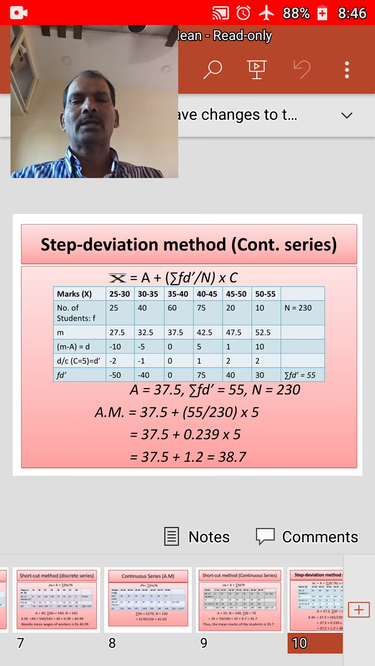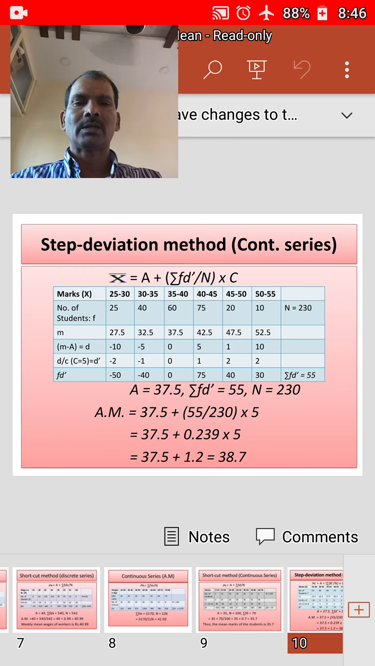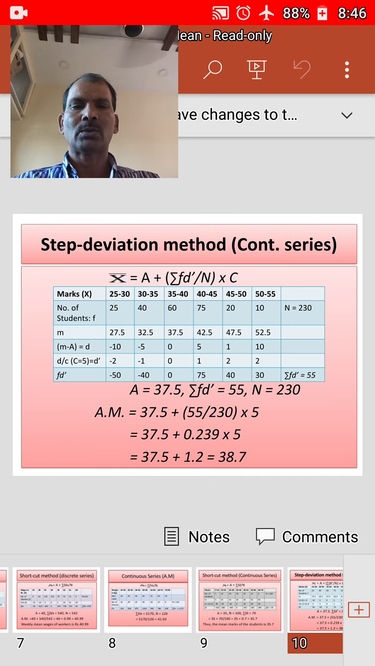And now m minus a is equal to d, that is we considered a as 37.5, and m for the first value is 27.5, minus 37.5 is equal to minus 10. 32.5 minus 37.5 is equal to minus 5. 37.5 minus 37.5 is 0. 42.5 minus 37.5 is 5. 47.5 minus 37.5 is equal to 10. 52.5 minus 37.5 is equal to 15. Here some wrong notions were taken, two figures are wrong.